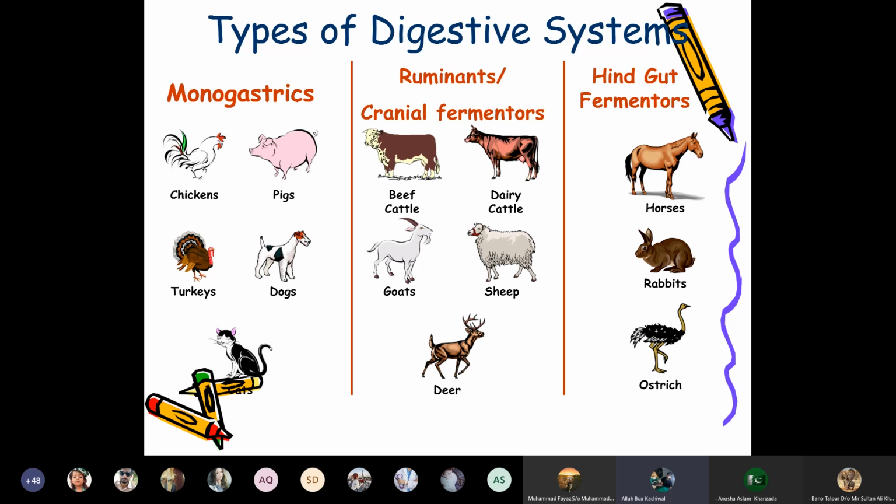As for the types of digestive systems, the monogastric animals are like chickens, pigs, dogs, and turkeys. The ruminants, the cranial fermenters, are beef cattle, buffalo, dairy cattle, cow, goat, sheep, and deer. Whereas the hindgut fermenters are like the horse, rabbit, and ostrich. Pseudoruminants, like the camel, have three compartments of the stomach.